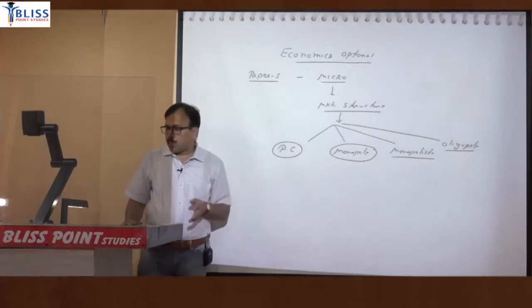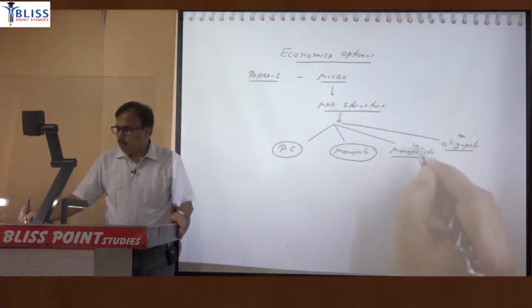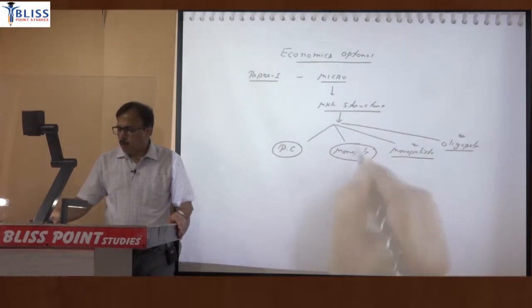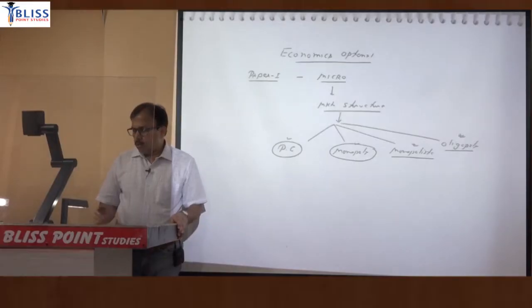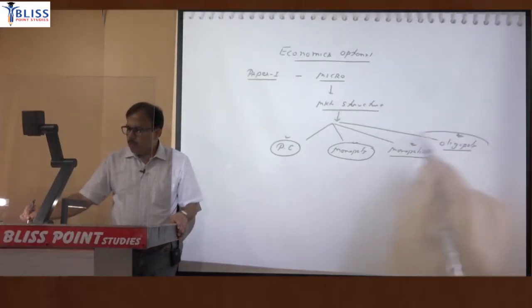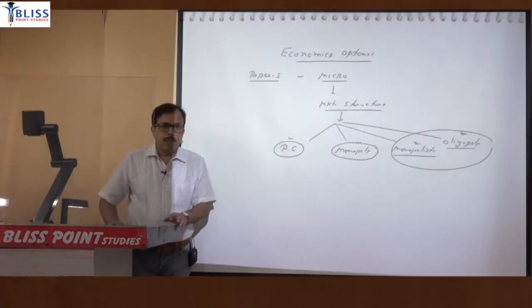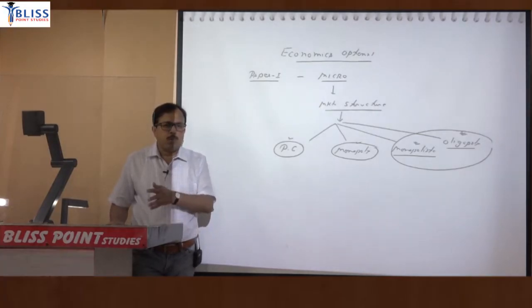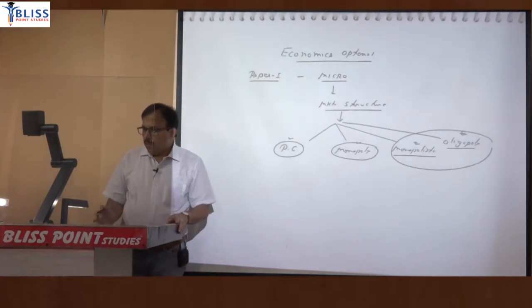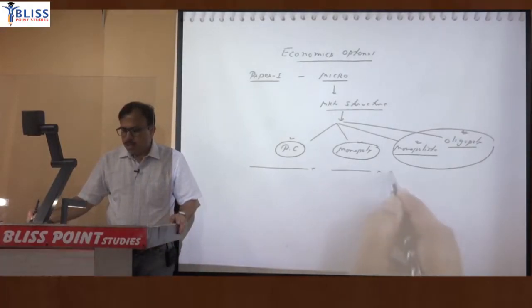As far as question is concerned, you will find always greater weightage for oligopoly, then monopolistic, then monopoly, and then perfect competition, in that order. So your focus should be mainly on monopolistic and oligopoly, but few questions are there from perfect competition and monopoly also, although it is not written in the syllabus. Syllabus only says monopolistic, duopoly, oligopoly. So just remember that the classification is based upon number of seller.